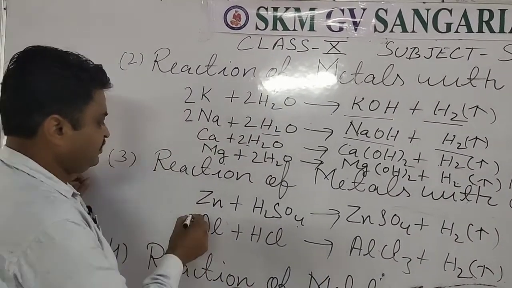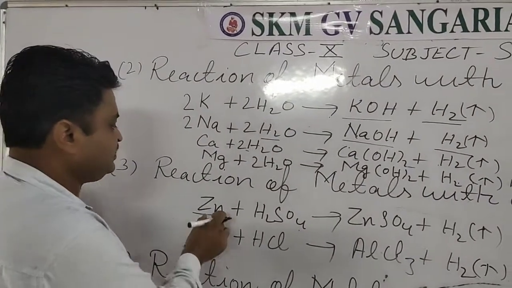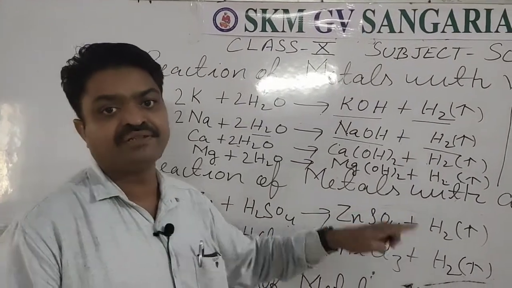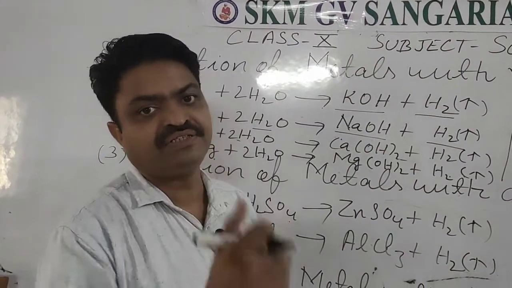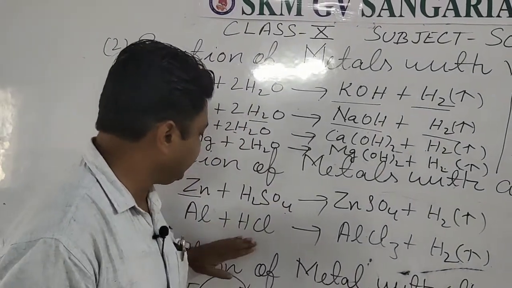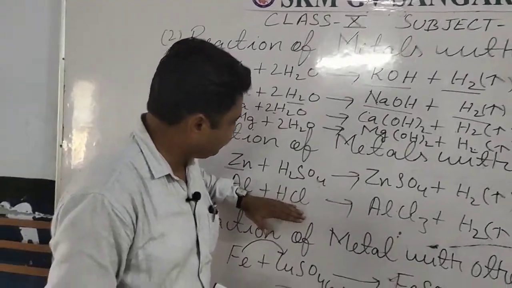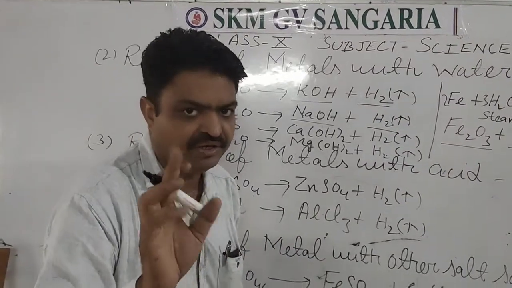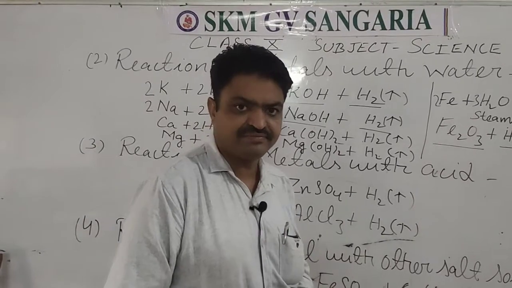Now we come to the next reaction, of metals with acid. This is the second reaction that is also given in chapter 1. When zinc granules react with sulfuric acid, students, they form zinc sulfate, and hydrogen gas is evolved. Likewise, when aluminium reacts with hydrogen chloride, that is hydrochloric acid, it forms aluminium chloride, and hydrogen gas is evolved.